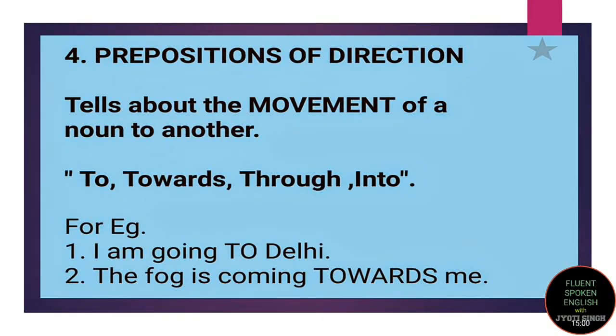Now there is a very minute difference between to and towards. When I am very specific that I am going to Delhi, I use the word to. Now when I am saying that the dog is coming towards me, it means that the dog is not exactly coming to me, but it is coming towards me. Might be the owner of the dog is standing near me, so the dog is coming towards me, right? So it is coming in my direction, but not specifically to me.